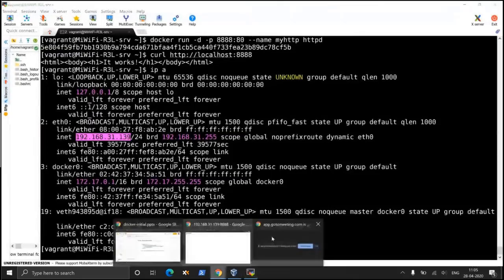Okay, yes. So my container is running inside the container of the virtual machine, but from my host system itself, I can access the container's URL served. So this is one way of serving pages from your container to the external world. First you create the service, then you forward the port to the host port, and if somebody approaches the host port from the external world, he automatically gets access to this page.